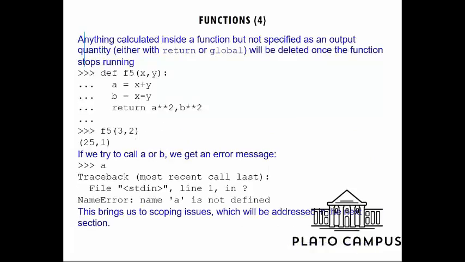There are different types of functions where we can set or add some standard inputs and standard outputs also, and sometimes we can check in this way. Suppose we are declaring a function, def f5(x, y), so a is equal to x plus y, and b, suppose, x minus y, so the return will be a to the power 2 and b to the power 2. Now after that, we call function f5 with 3 and 2, that is two variables, and it gives me the values 25 and 1.